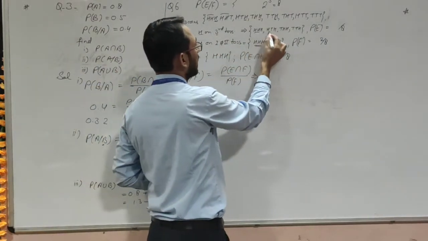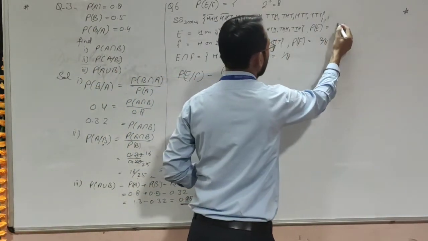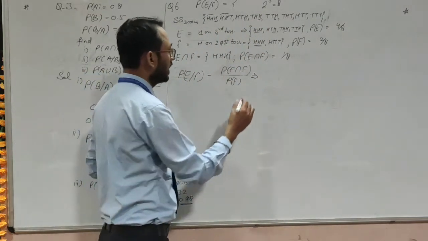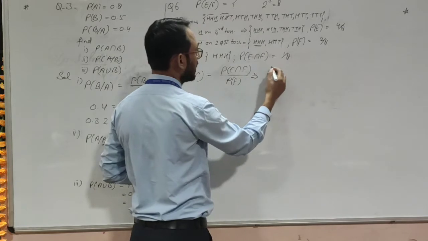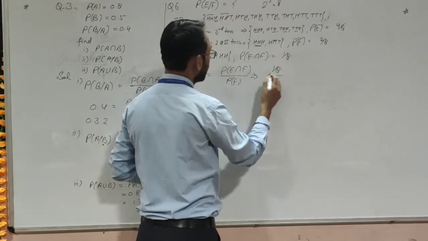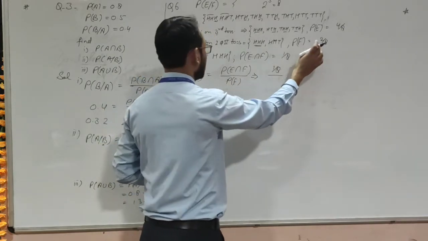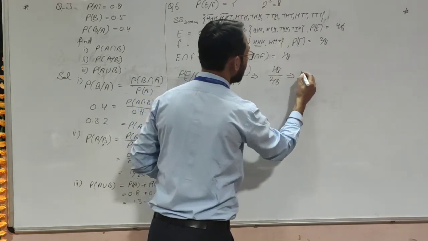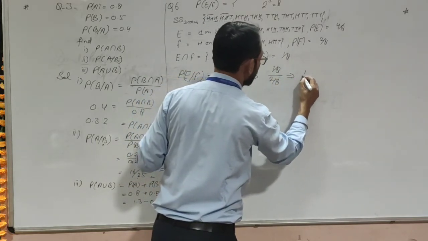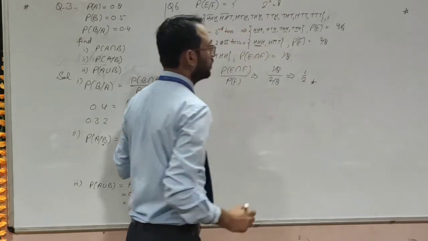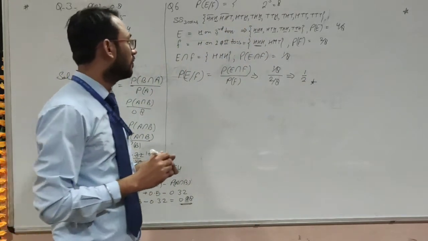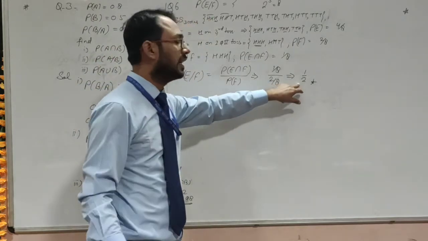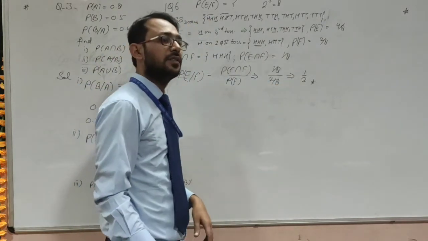So this is 1, 2, 3, 4. By mistake I have written 3 by 8, it was 4 by 8. So P(E intersection F) is 1 by 8 over P(F) is 2 by 8. So ultimately the probability is 1 by 2. So the possibility of happening of event E when F has already happened is 1 by 2.